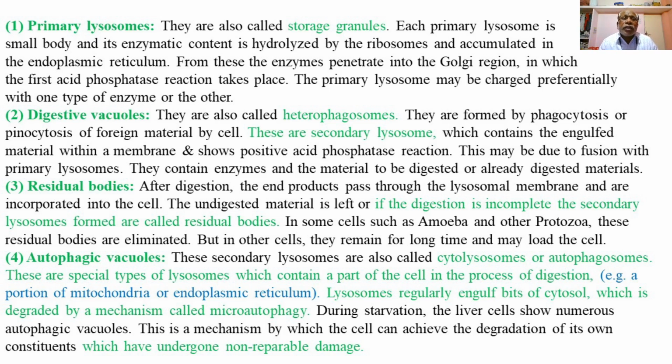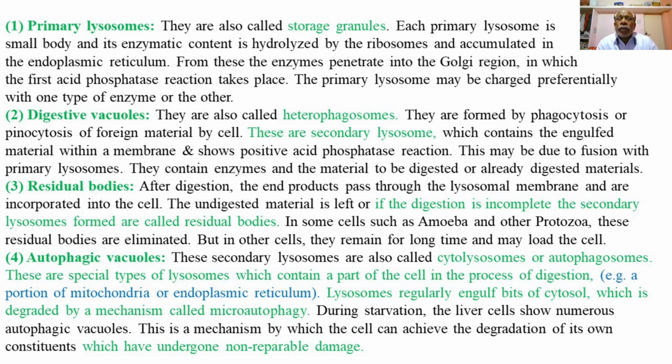So after digestion, the end products pass through the lysosomal membrane and are incorporated into the cell. But if the process of digestion in the digestive vacuole is incomplete, undigested material is left in the digestive vacuole and is then transformed into residual bodies.